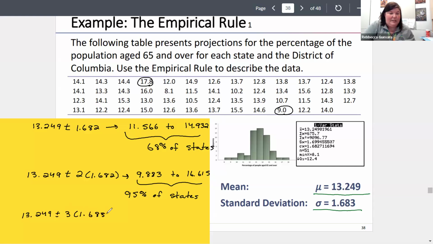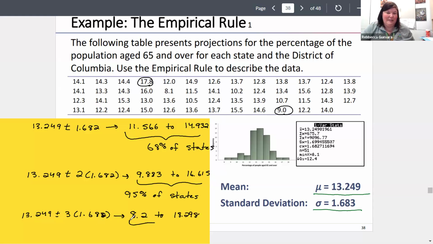If I go out 3 standard deviations, so 13.249 minus 3 times 1.682, that is going to give me 8.2 to 18.298.